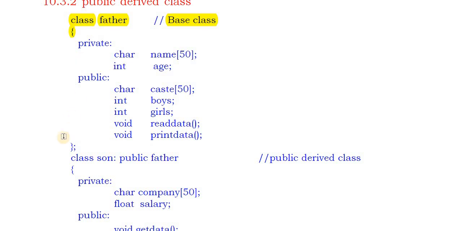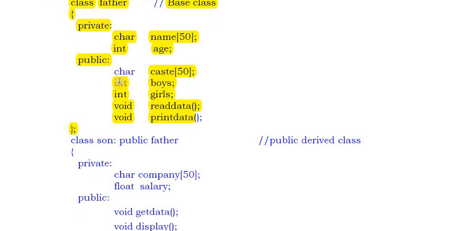Then this is the opening flower bracket and this is the closing flower bracket with a semicolon. Between these brackets, there are two types of members, private members and public members. In private, there are two members, name and age. In public, there are 5 members: caste, boys, girls, read data, print data. So there are 5 public members and 2 private members in the father class.